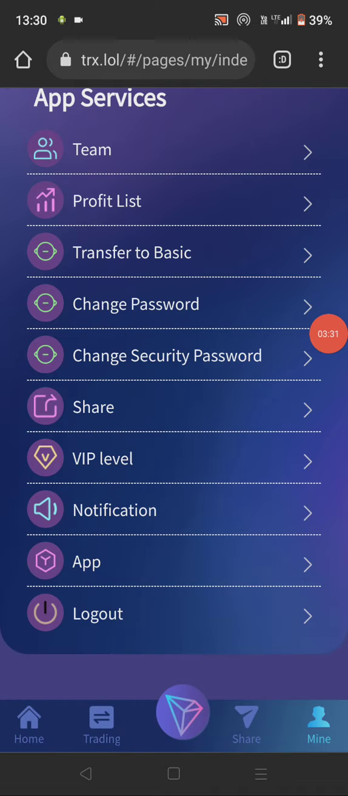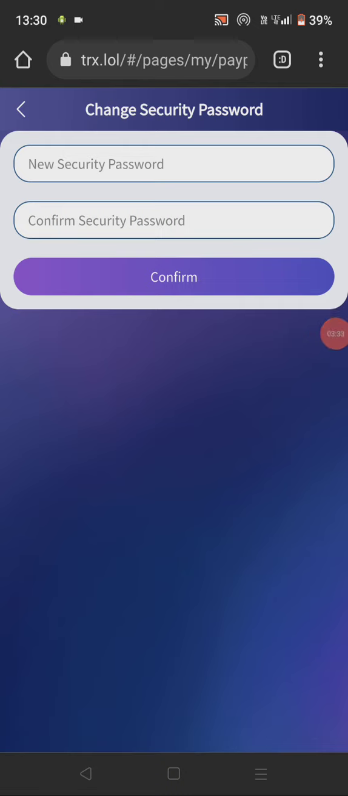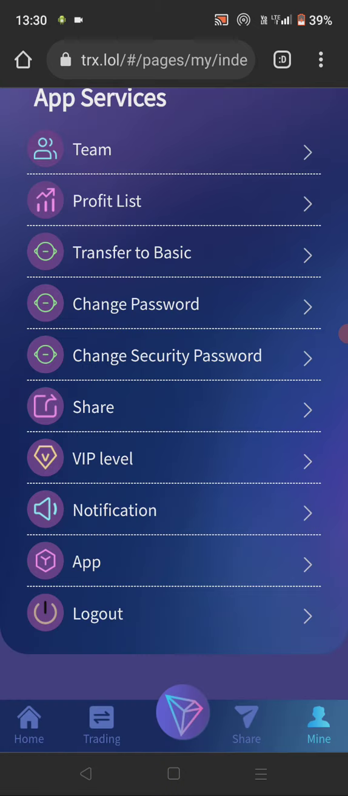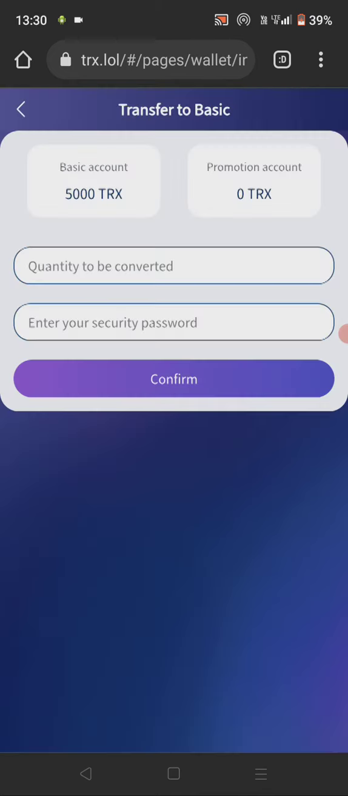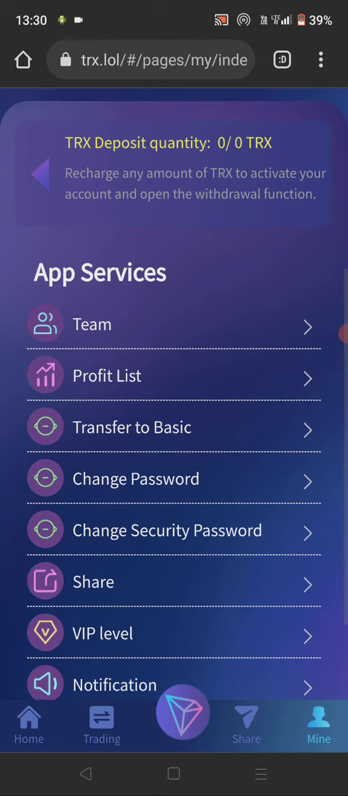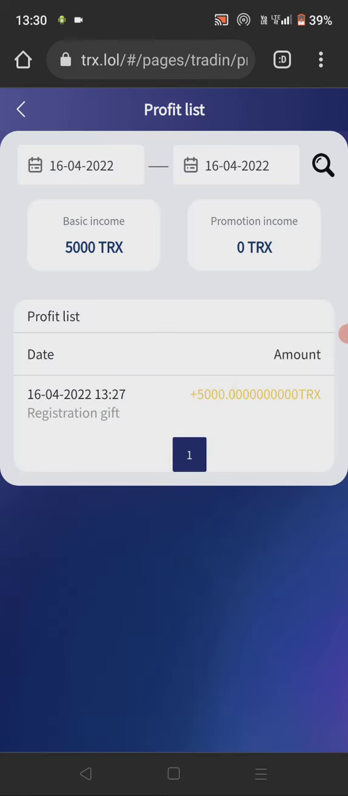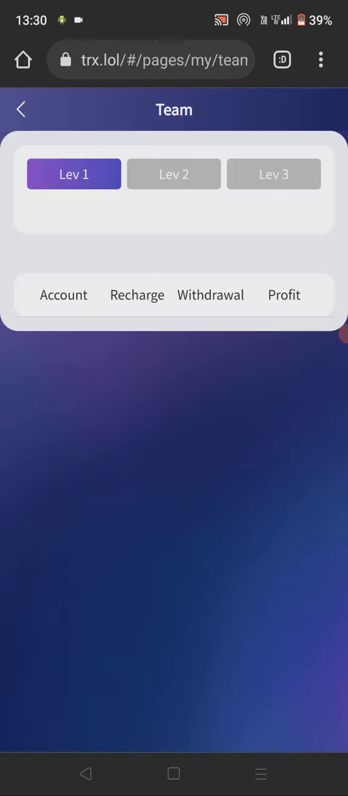I had already explained. If you want to change your security password guys, you have to enter your new and confirm that password. Same procedure for normal change password guys. Transfer to basic you can also do by entering the quantity and security password. Profit list you can also check, which means how many transactions you have completed. And you can also check team option guys, you can see level 1 to 3 option.